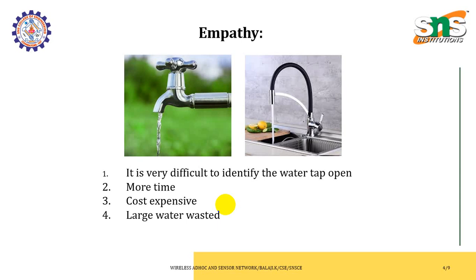Another thing is that it requires more time. If the tank is empty, it takes more time to identify whether the tap has been closed or not.